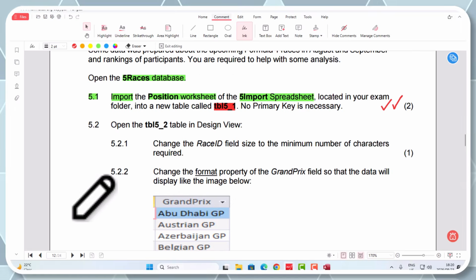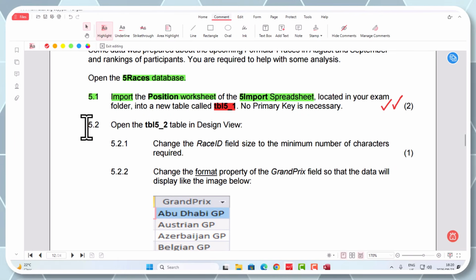Okay, 5.2 says as follows. Let me just change my highlighter there, guys. I prefer green. 5.2. Open the table 5 underscore 2 table in design view. So we know what table view is. When you double click it, that's table view.